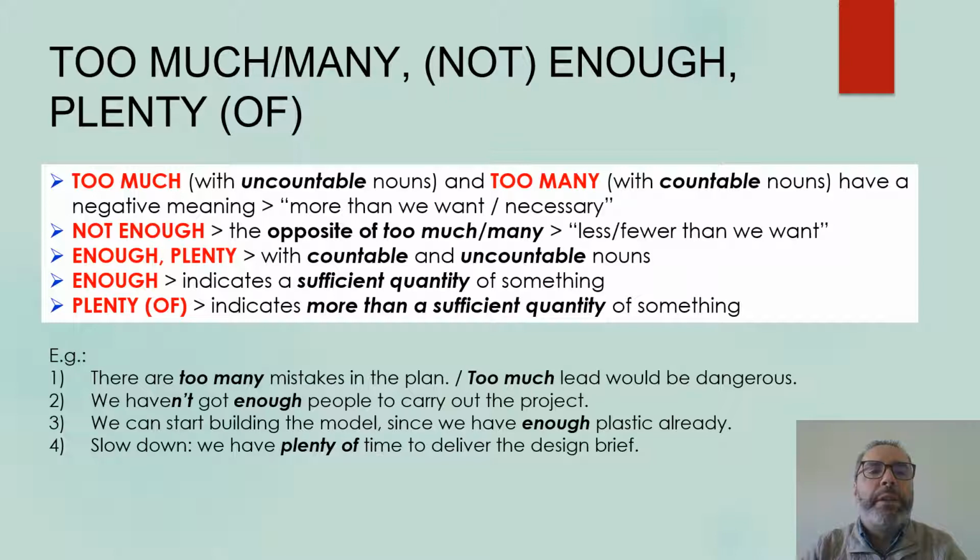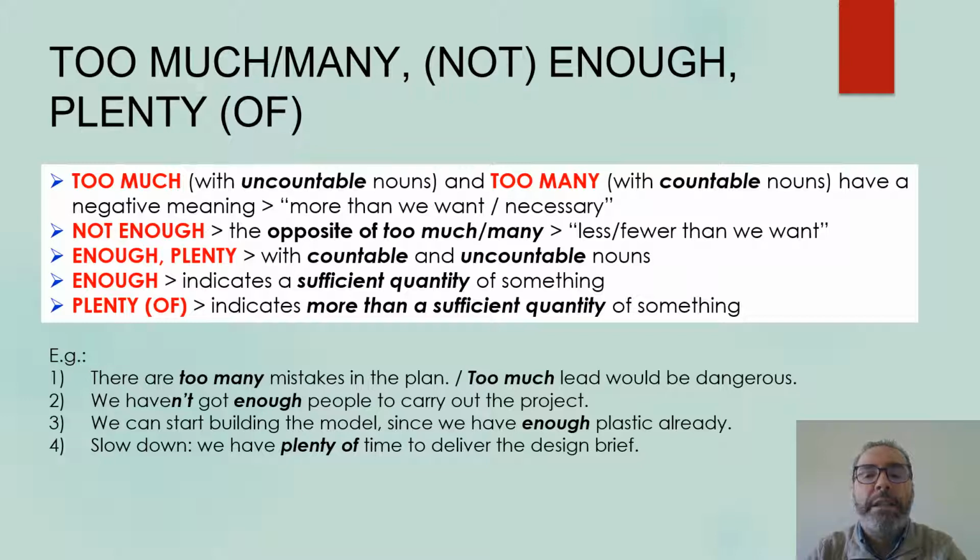We must remember also the importance of the expressions too much or too many, enough or plenty. Too much is used with uncountable nouns and too many with countable nouns only. And they have a negative meaning. They mean more than we want or more than necessary. Not enough is the opposite of too much or too many.